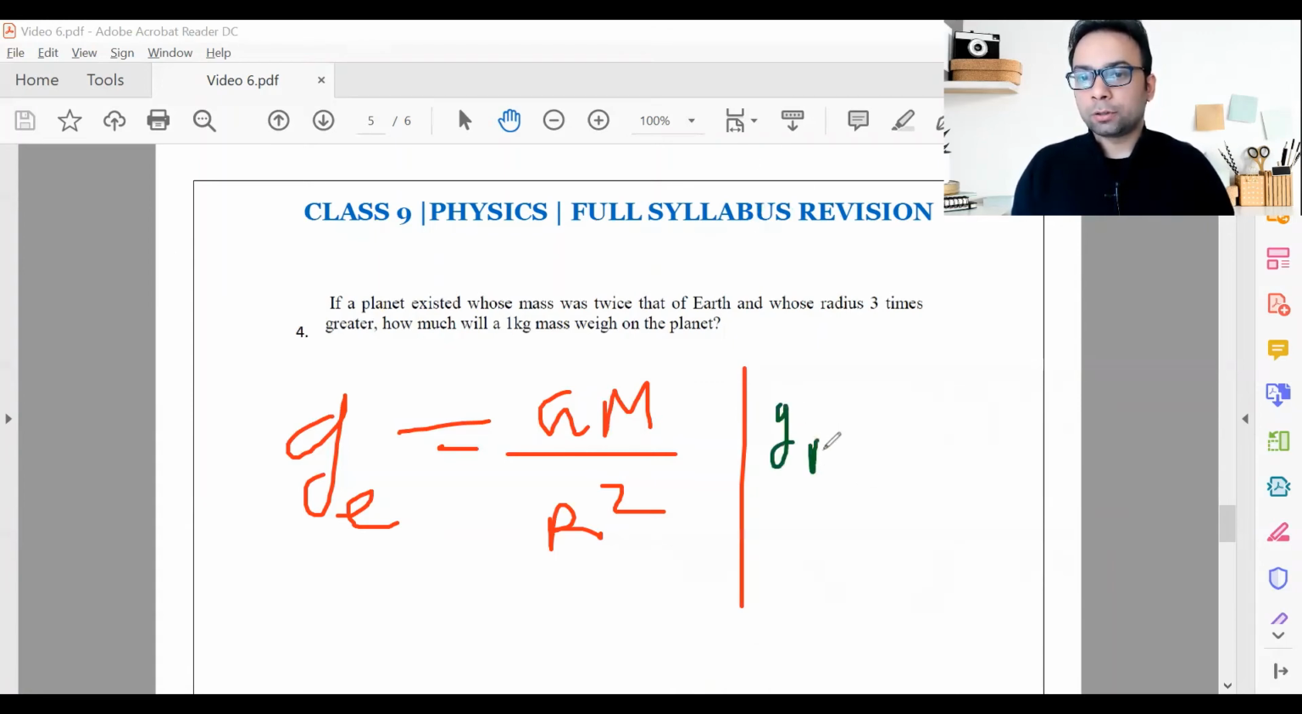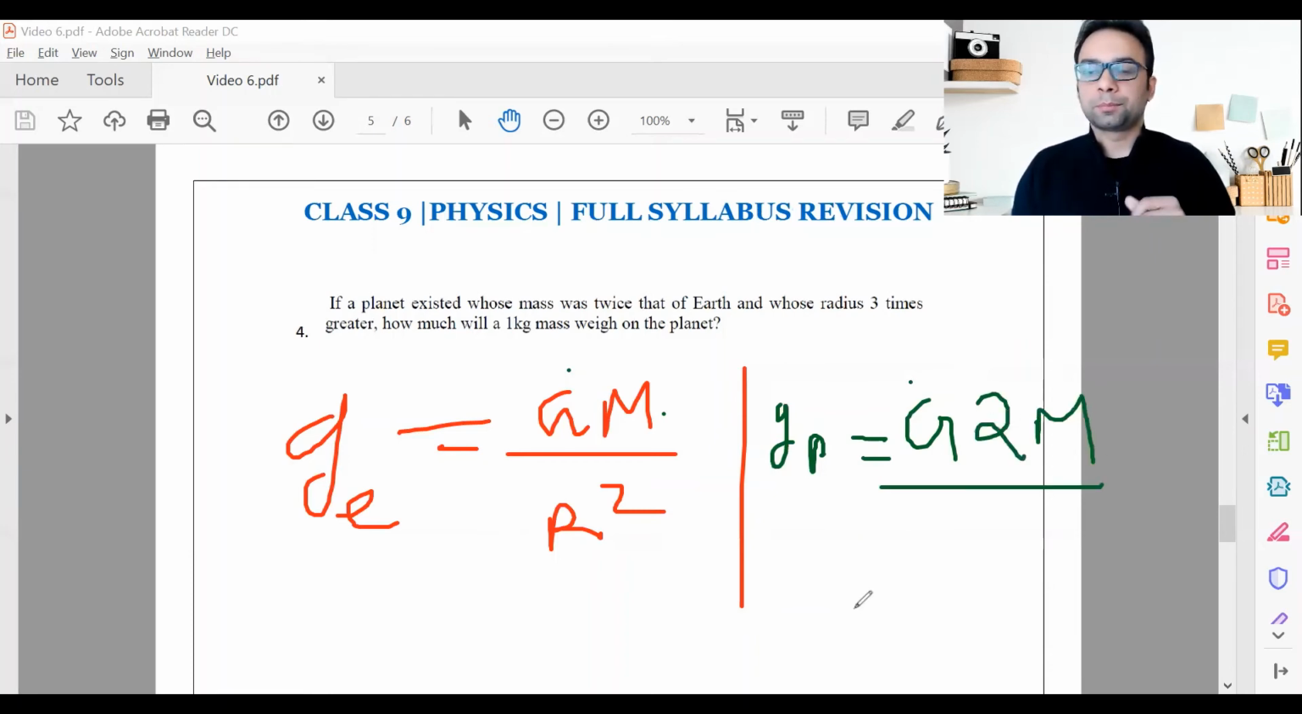Acceleration due to gravity on that planet will be: capital G will be the same. Universal gravitation constant is same everywhere. Mass, now this is the mass of the Earth. What is the mass of the planet? Mass of the planet is 2 times. So that means, can I write it 2 times m upon radius square? Now, what is the radius of that planet? It is 3 times the radius of the Earth. So can I substitute this as 3r instead of r?